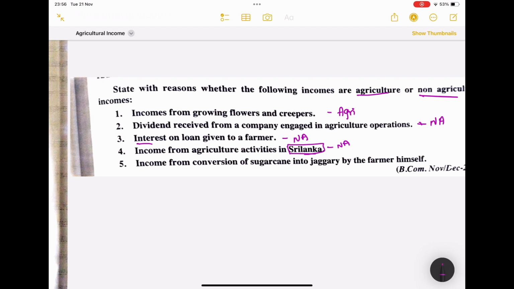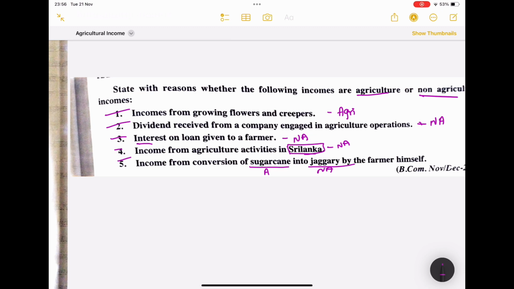Income from conversion of sugar cane into jaggery by the farmer himself. So it is partly agricultural income and partly business income. Growing sugarcane is the part considered as agricultural, and this conversion is considered as non-agricultural activity. So this is how we are going to write the statement. Okay, you understand? In exams you will write all the answers there itself.